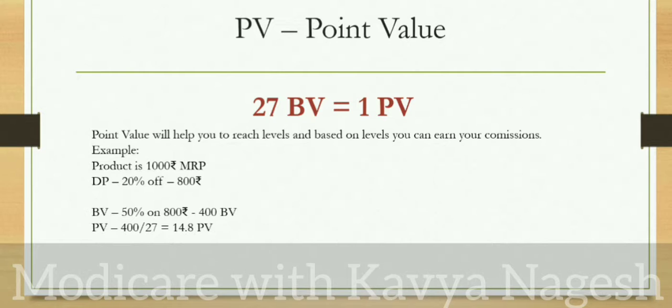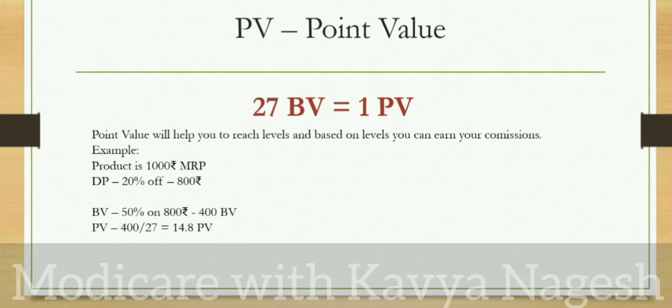Now let's get into the next topic, that is PV, the point value. Every 27 BV is calculated as 1 PV. Point value will help you reach levels, and based on the levels you earn your commissions. So BV and PV are the two sides of the coin, which are very essential.